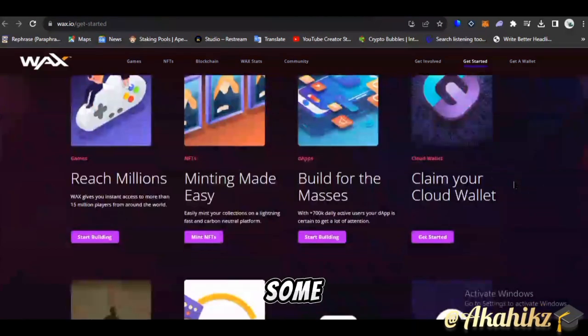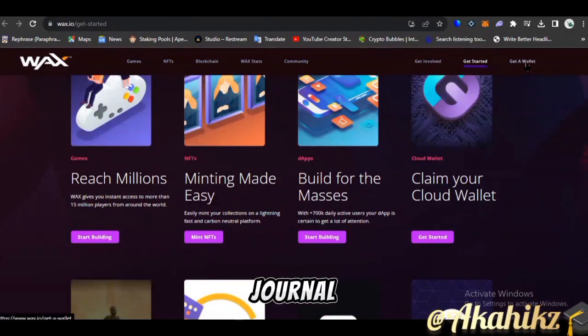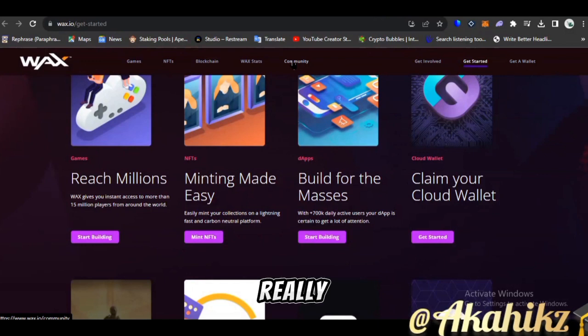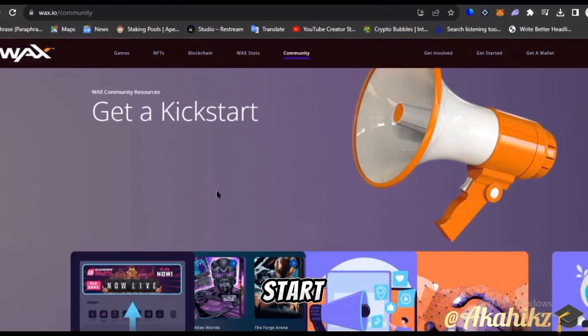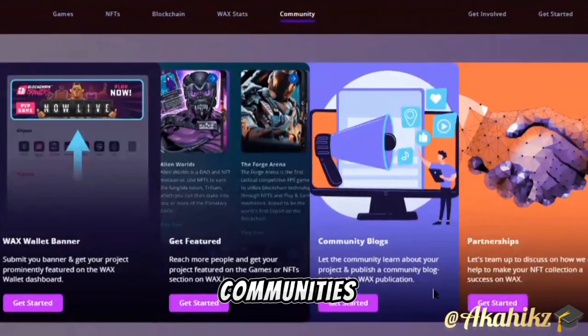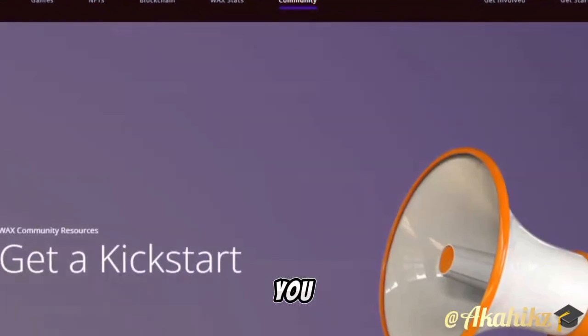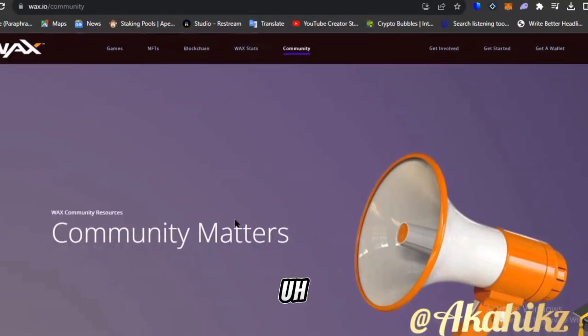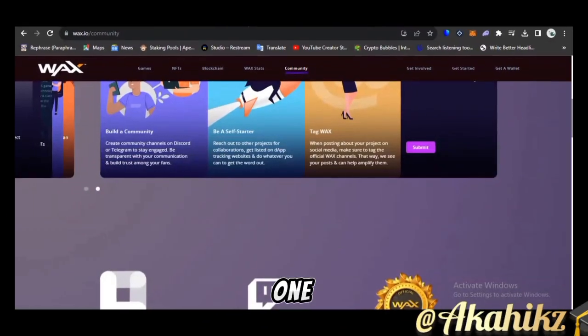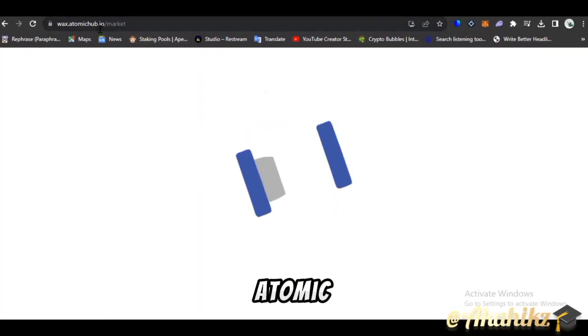You can get to see some of the dApps that are built there. You can also own a wallet. You can join up on communities, which is really great. When you click on community, you get a quick start, and you can see lots of communities. If you want to trade NFTs, you can go over to any of the NFT marketplaces currently listed. One of them is Atomic Hub.